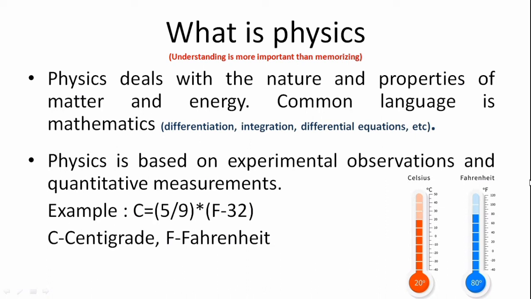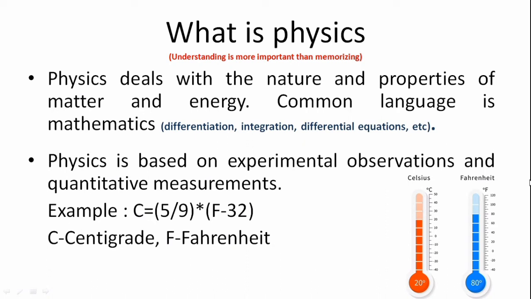Just to give an example, we have three major seasons: summer, winter, and rainy. In summer, it will be very hot, whereas in winter, it will be very cold. To know the actual temperature of our surroundings, we need an instrument, and we can measure the temperature of our surroundings.